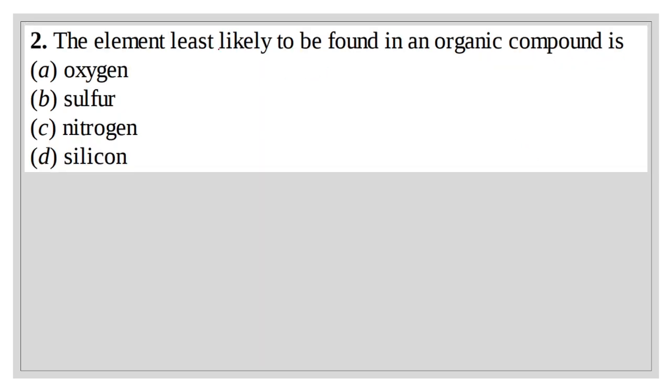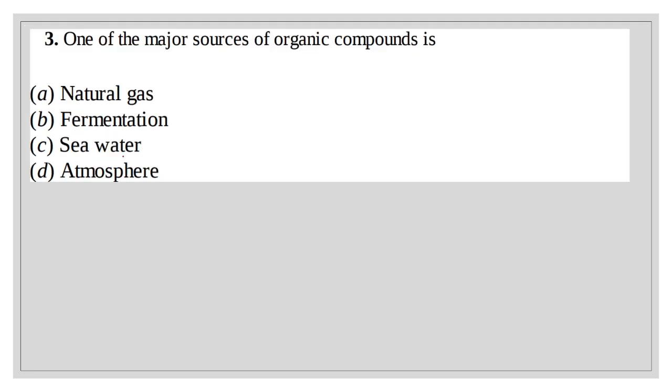Question number 2. Here the element least likely to be found in an organic compound is D, that is silicon is the right answer. Question number 3. One of the major sources of organic compounds is... this is a memory based question and its answer is option A.